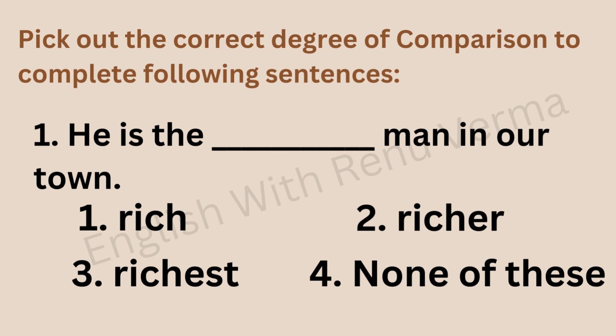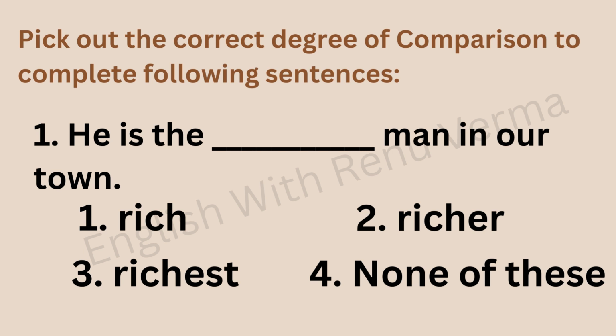So here is the question I have written: pick out the correct degree of comparison to complete the following sentences. 4 options are there, and the first sentence is: he is the dash man in a town. Rich, richer, richest, or none of these? What do you think?